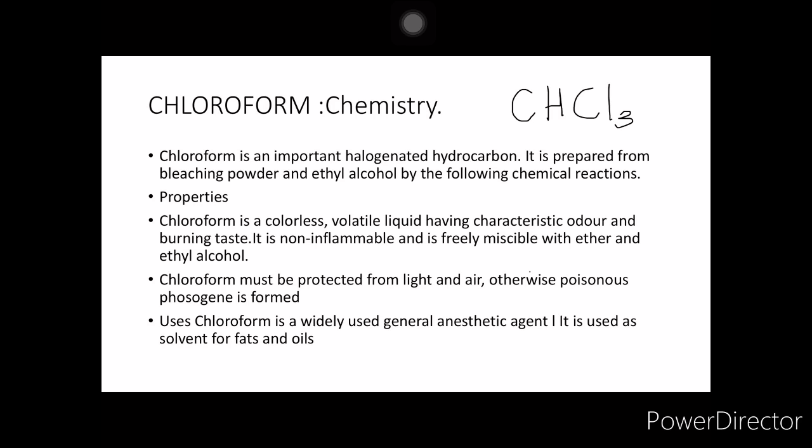We'll see the next compound, it is chloroform. CHCl3. This is again an important halogenated hydrocarbon prepared from bleaching powder and ethyl alcohol. Properties: it is a colorless volatile liquid having characteristic odor and burning taste. It is non-inflammable and freely miscible with water and ether and ethyl alcohol. It must be protected from air and light because otherwise it forms poisonous phosgene. If you see the uses, it is a widely used general anesthetic agent. It is used as a solvent for fats and oils.